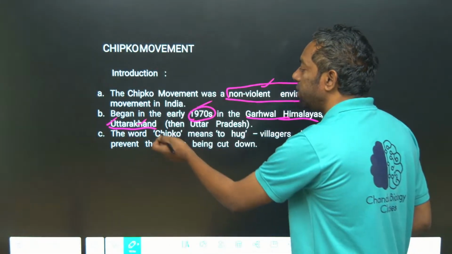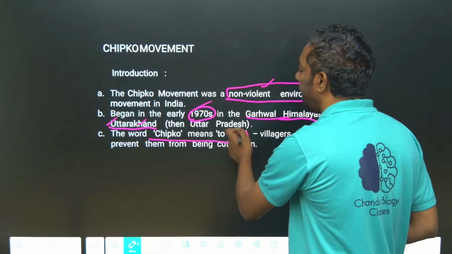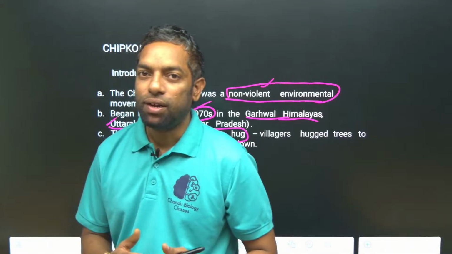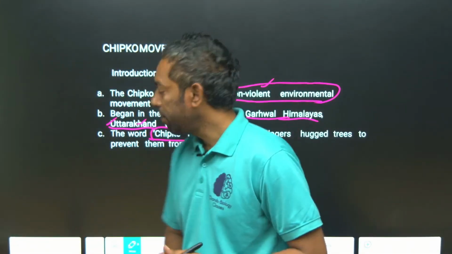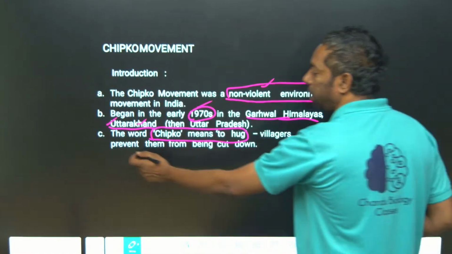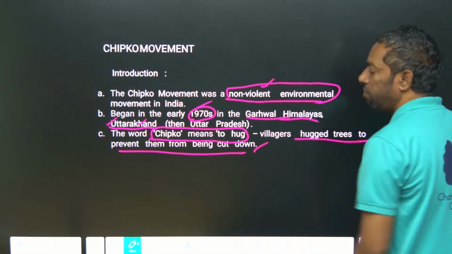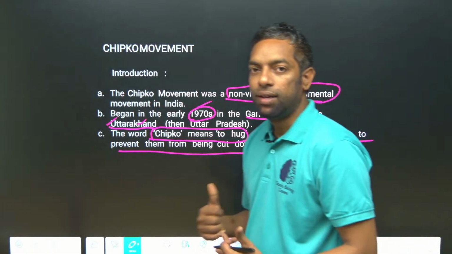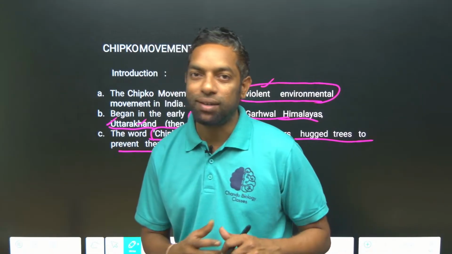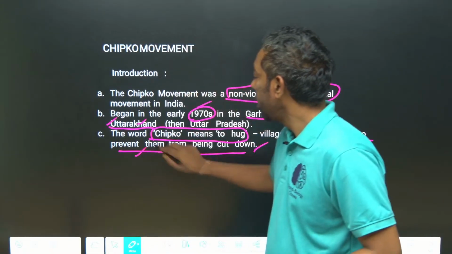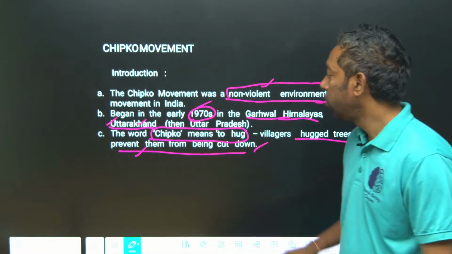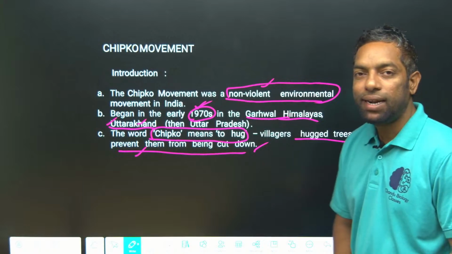The word Chipko means to hug. They hug the trees. The villagers hugged trees to prevent them from being cut down. So in this Chipko movement the people hug trees to prevent them from being cut down. This movement took place in 1970.